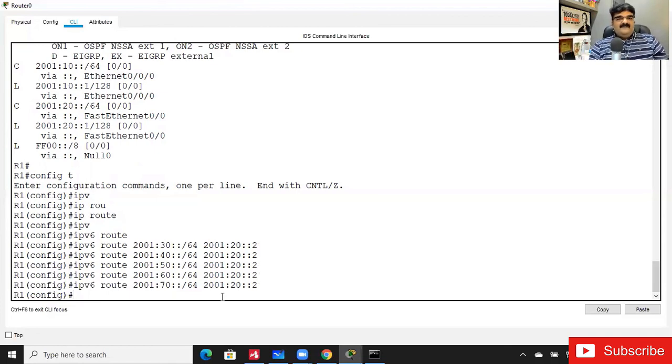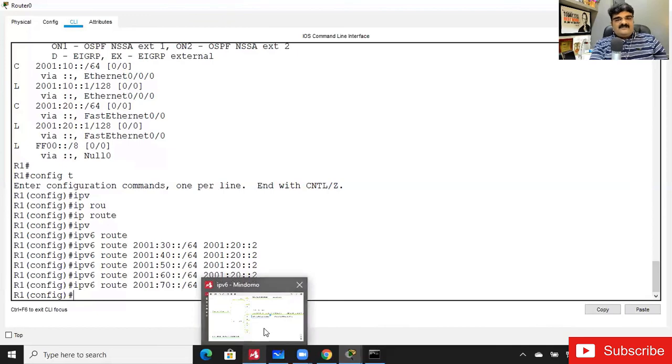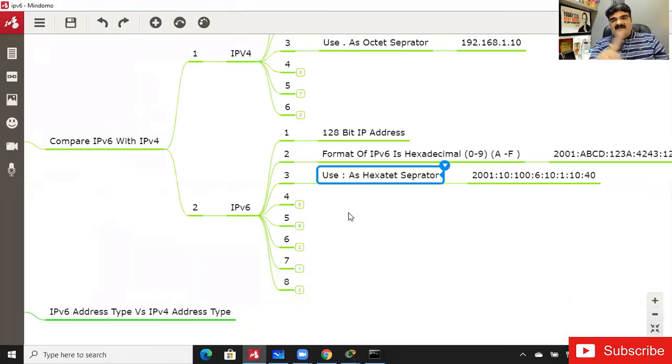But we are not going to configure the static lab today. We will configure the static lab after understanding all the fundamentals, all the theoretical topics of IP version 6. So from tomorrow we'll start from where we left off. Yesterday it was my mistake, I used the word octet instead of hexatet. Sorry for that. From tomorrow we'll start from the same mind map, and we will talk about topic number 4.